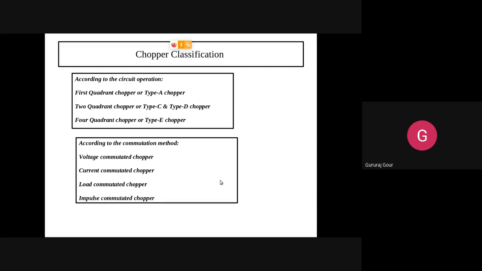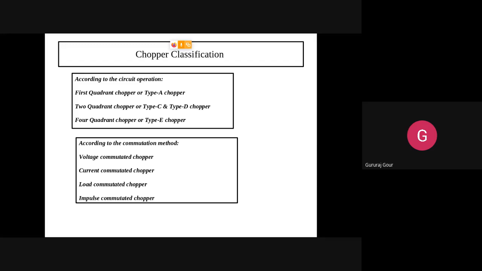So this is how we are trying to classify the choppers. First, starting with the input-output voltage levels: step up and step down. Next we came across the second one, based on the directions of current and voltage. We got the first quadrant type A, second quadrant type B.